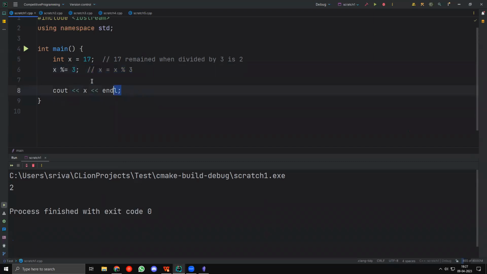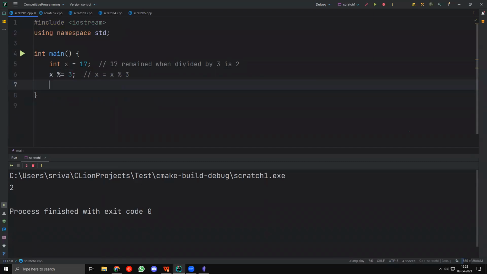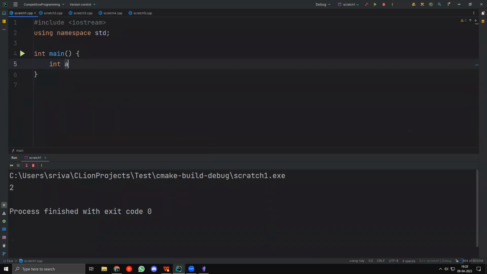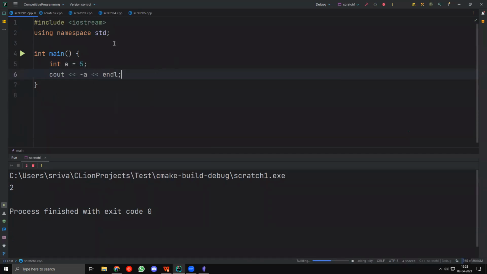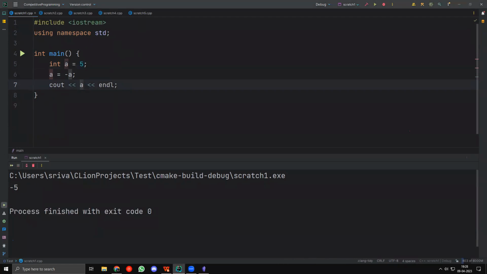So in C++, you can actually do this by taking int a. If you take int a equal to 5 or something like this, then you can output -a. And this will output my -5, right? Obviously, it's going to output -5. So I can also do something like a equal to -a. This is also fine. And if I output a, again, I should get -5, right? So this is a unary operator because there is only one thing that I'm focusing on right now, right? There is only one thing that I'm doing. So this is a unary operator.